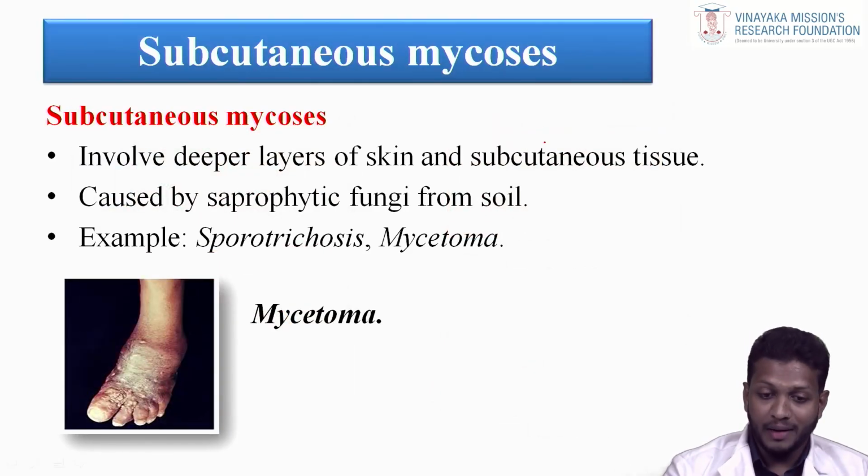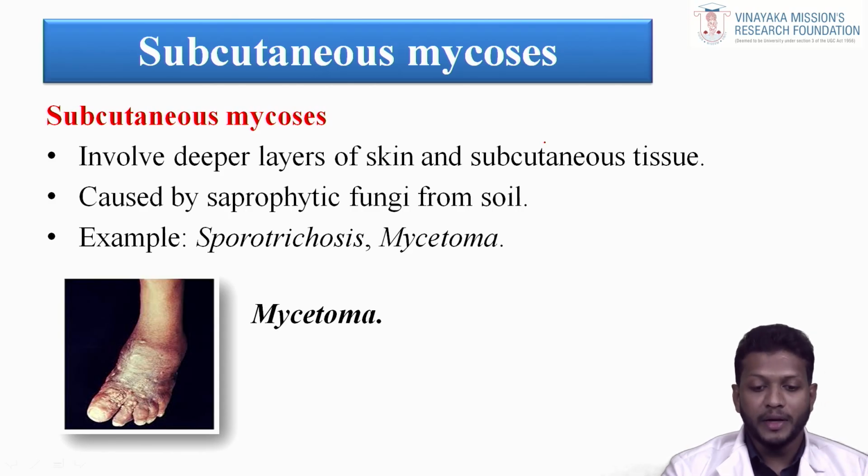Next, subcutaneous mycosis. It involves the deeper layer of the skin and subcutaneous tissues, caused by saprophytic fungi from the soil. Examples: sporotrichosis and mycetoma. A patient is easily affected by traumatic injury, for example from a wooden stick, and a person with an open wound can easily be affected by contaminated soil.